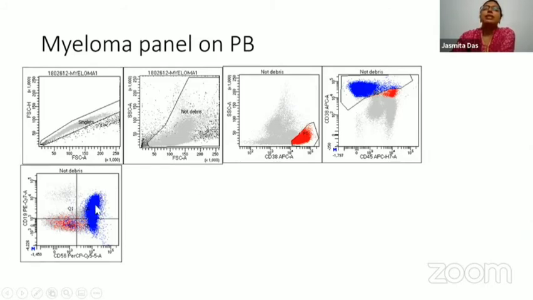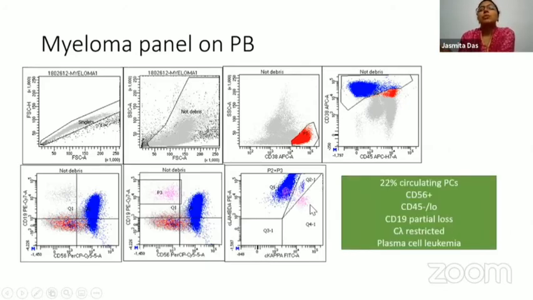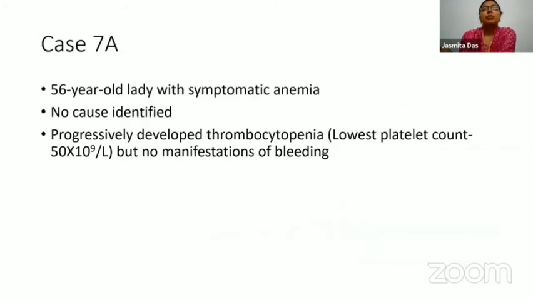56 was positive, and 19 was heterogeneous in this case. And these particular plasma cells were clonal for lambda. So the diagnosis of plasma cell leukemia was confirmed on flow cytometry, but the peripheral smear evaluation directly told you that the patient may be suffering from a plasma cell leukemia.